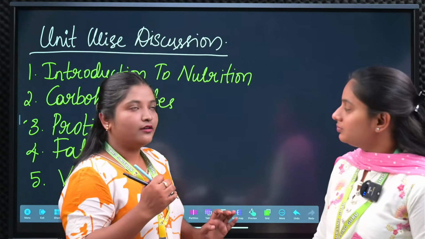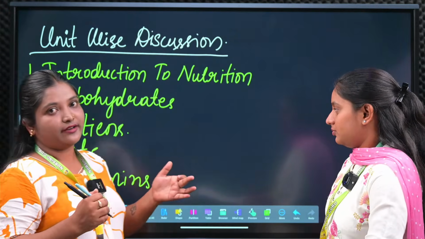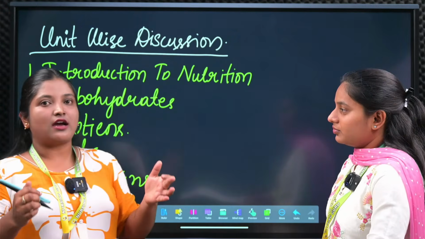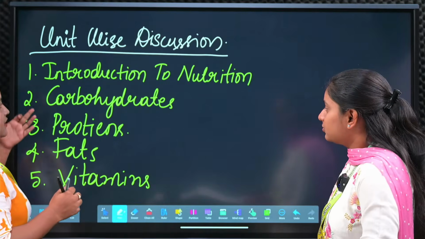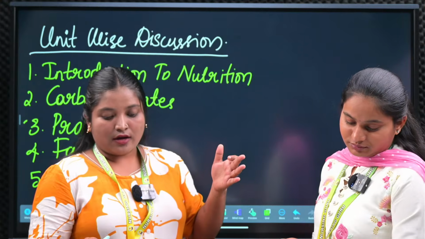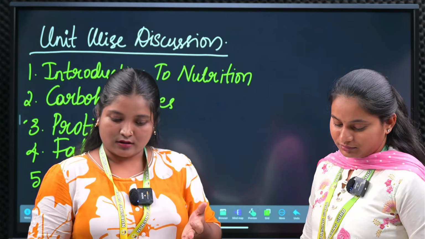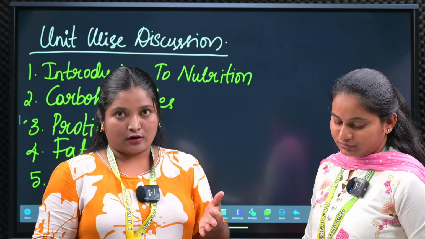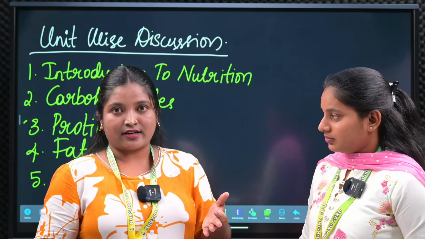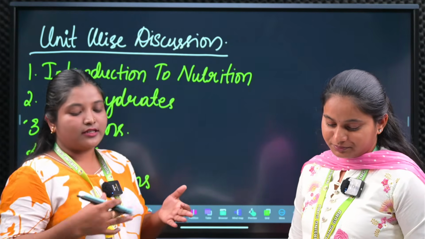Okay, so here, the carbohydrates. The next unit is carbohydrates. Carbohydrates are nothing but the starch. With the synthesis, metabolism, everything we are going to see here. The composition: starch, sugar and cellulose. Different types of carbohydrates: monosaccharides, polysaccharides, disaccharides, oligosaccharides. These are the things we are going to study.